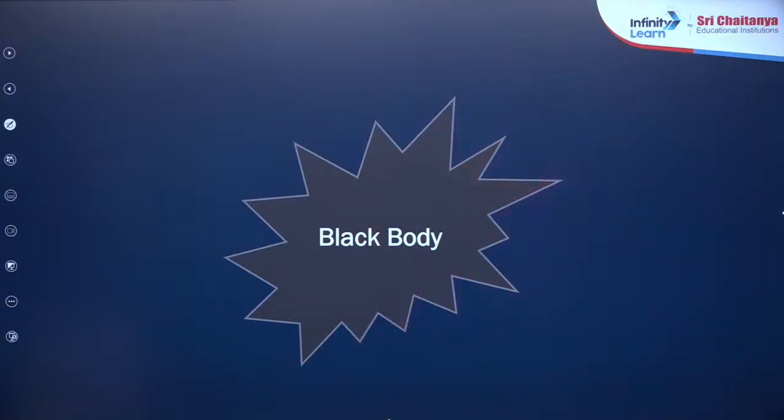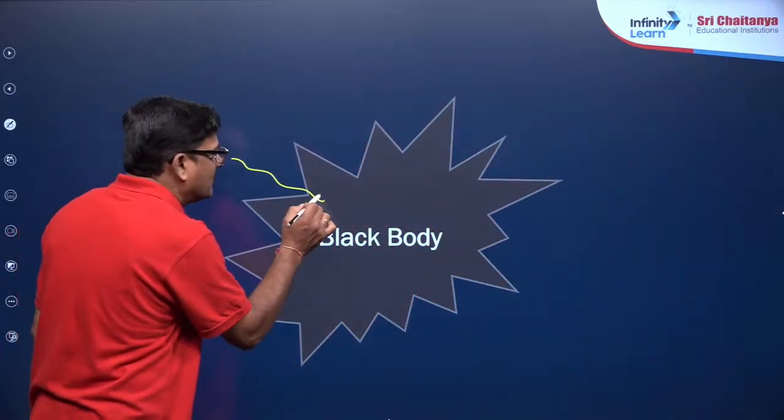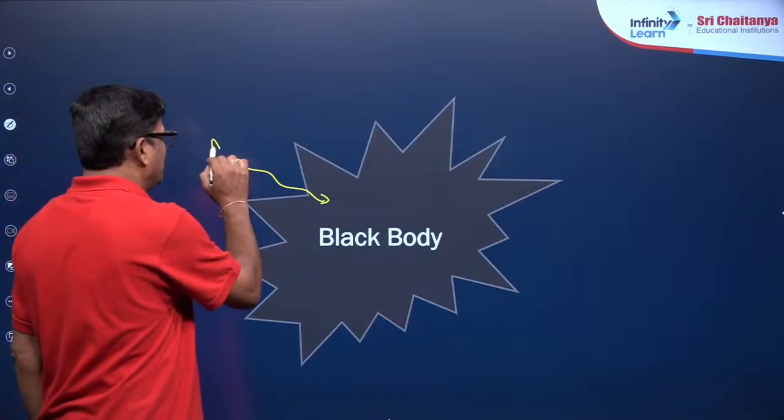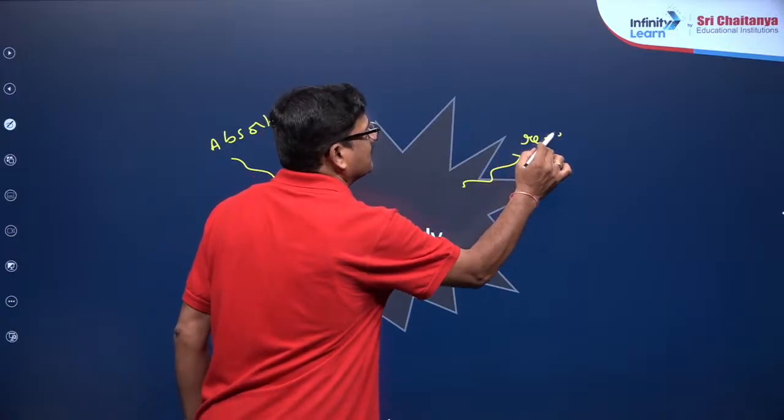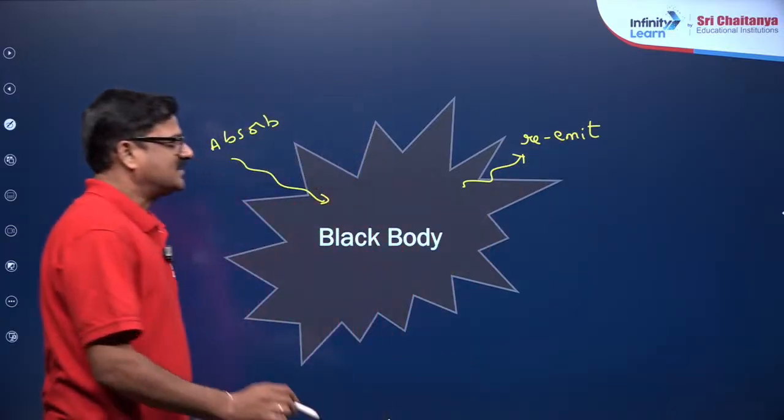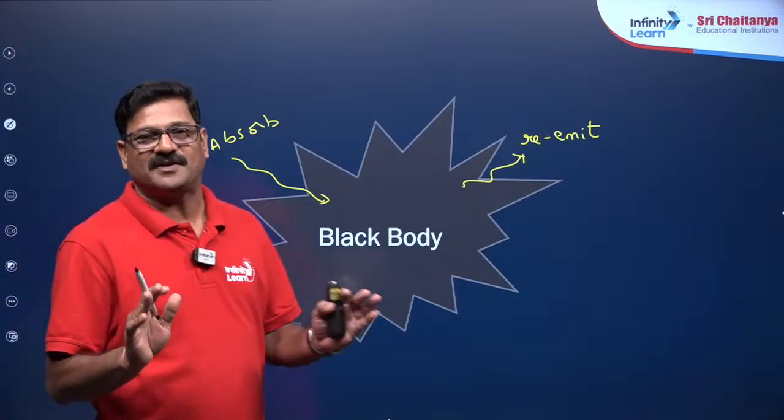A black body is a substance which can absorb all radiation falling upon it, and it is going to re-emit the same radiation, maybe with the same frequency or a different frequency.